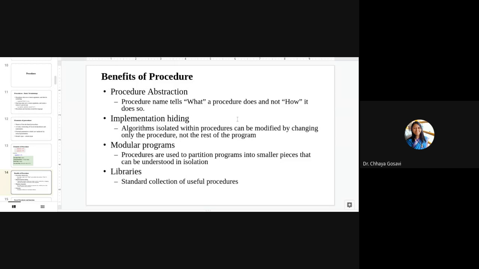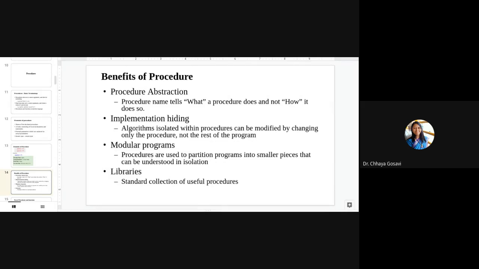The procedure name tells what the procedure does, not how it does it. So the procedure name is mainly used for abstraction. For example, add. What are you adding? Are you concatenating two strings, adding two strings, or are you adding two complex numbers? Are you adding two dates, or are you adding two integer values? So it is hidden from the user.